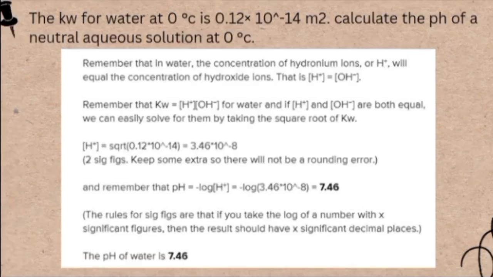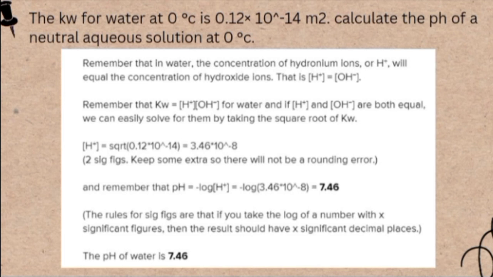Next up, let's try to solve this problem. The Kw for water at 0 degrees Celsius is 0.12 times 10 to the power of negative 14. Calculate the pH of a neutral aqueous solution at 0 degrees Celsius. So in water, the concentration of hydronium ions, or H+, will equal the concentration of hydroxide ions. That is H+ equals OH-. Then again, Kw equals H+ times OH-.